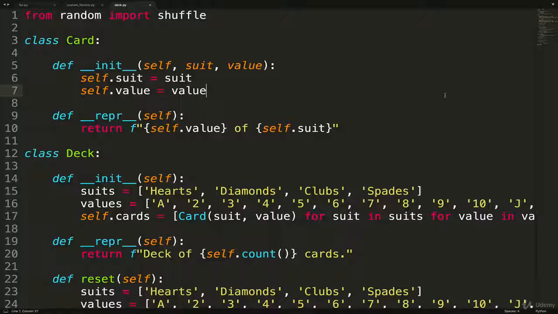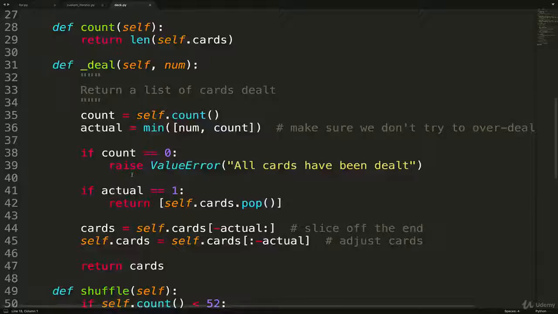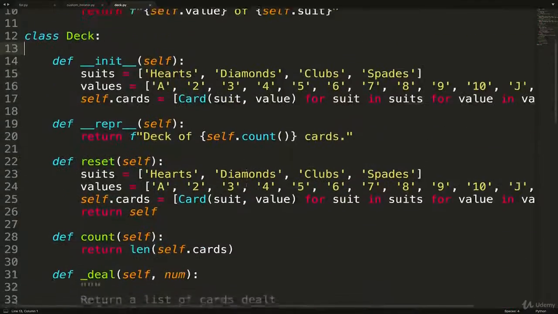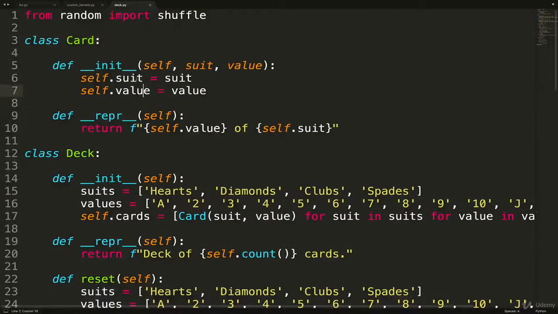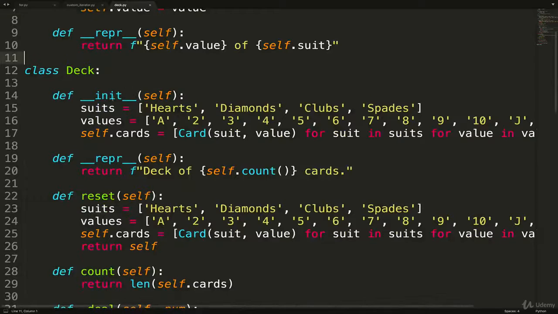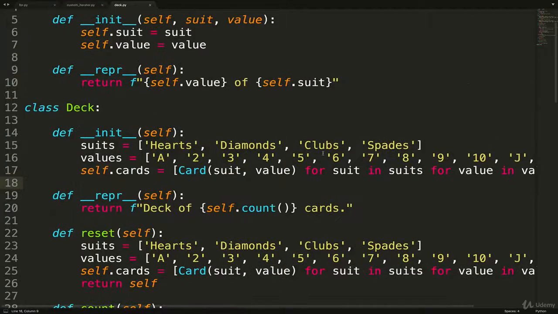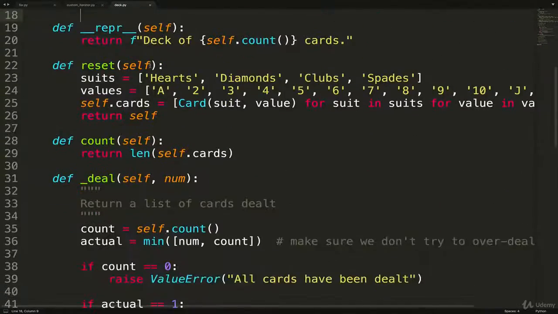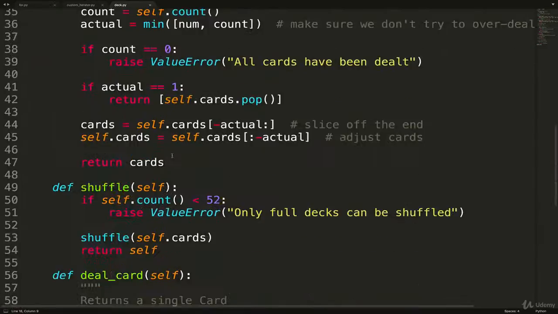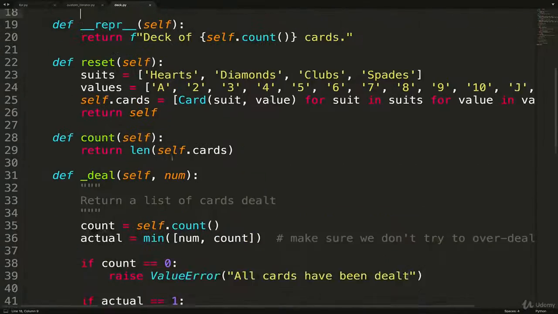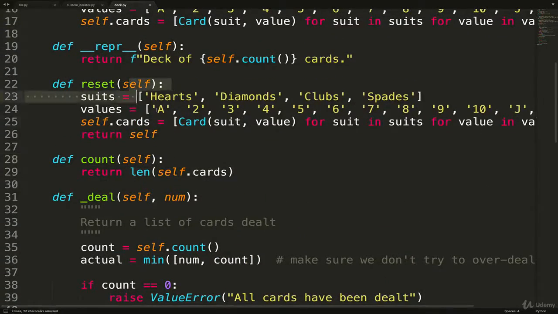Hey, welcome back. Here is the card and deck class from earlier in the course. If you didn't watch those videos, basically there's a card class. Each card has a suit and a value. Then there's a deck class that contains a list with 52 of those cards. And there's things that we can do like shuffle or deal cards off the top. What else? The count. We can reset a deck.